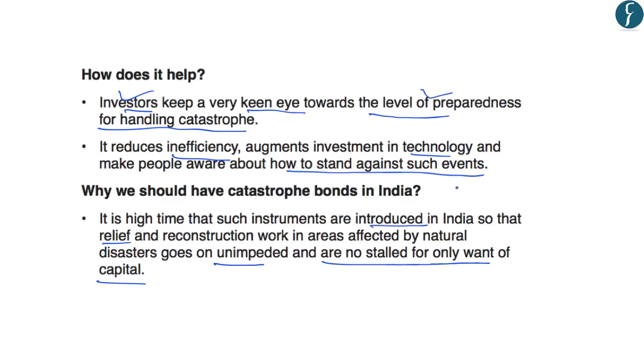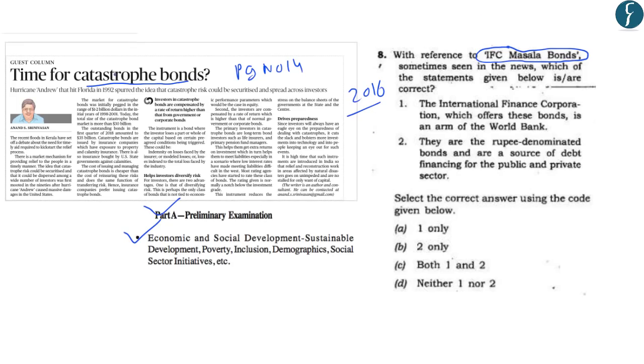So the author says that India should also introduce such catastrophe bonds, and this will help in relief and reconstruction work in case of natural disasters. Further, this will also solve the problem of financing such disasters. Now, although the catastrophe bonds have not been issued in India, once these bonds are issued, they will become